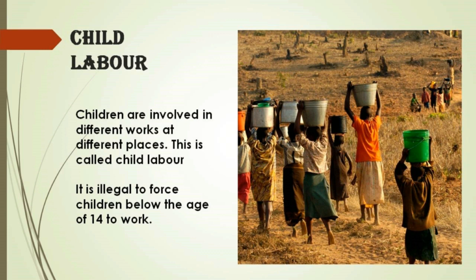Suppose we see any child labor, we can call the Childline number 1098 and inform. You can call at any time and it is free of cost. If you see a child labor, talk to him or her first. If they are forced to do the job, we can safeguard the children through this helpline.